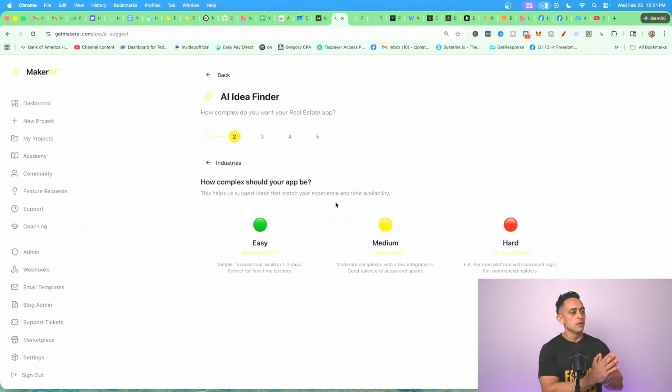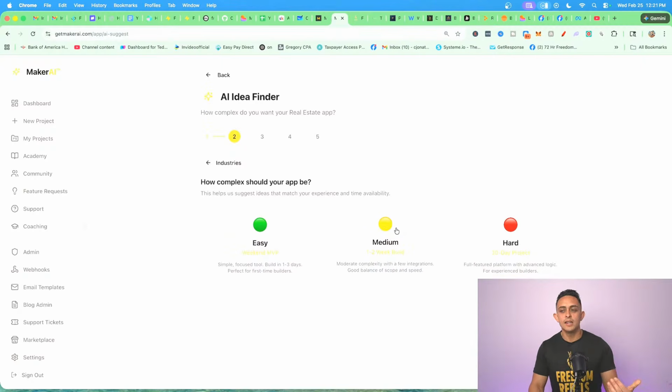It's going to ask you, how complex do you want to make this? Do you want it easy? You can build this like today. You want to do a medium build, which is like a week to build, or you want to do a hard, which is like a 30-day project. Okay, I'm just going to stick with medium for now.